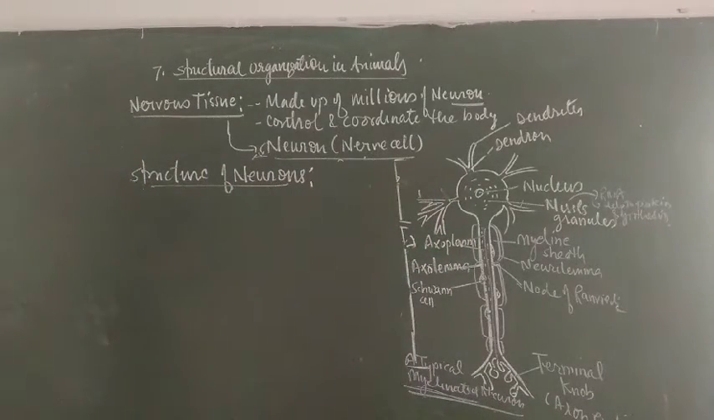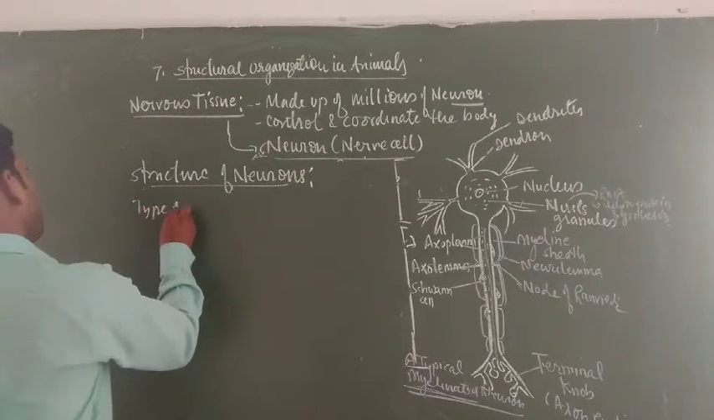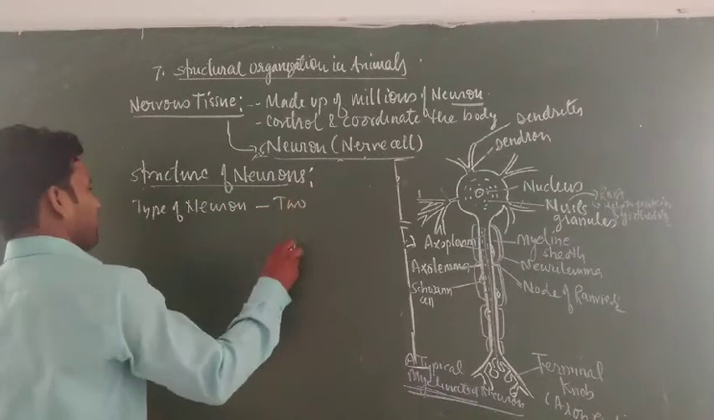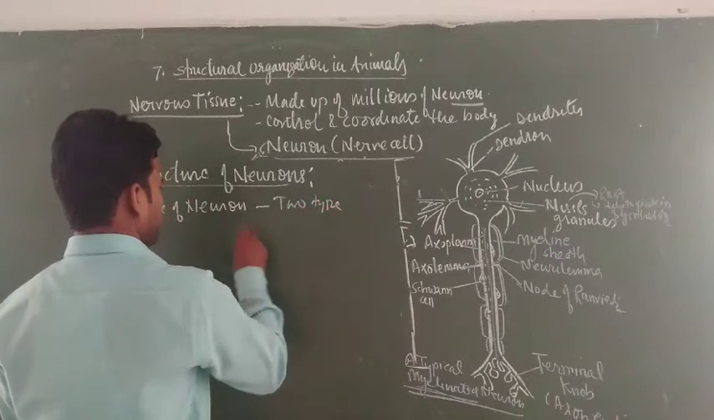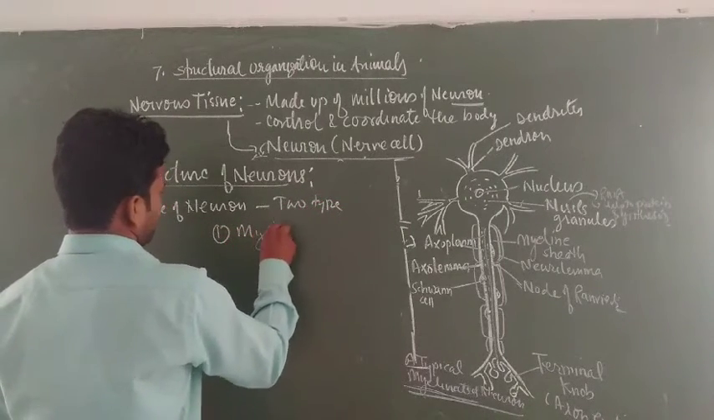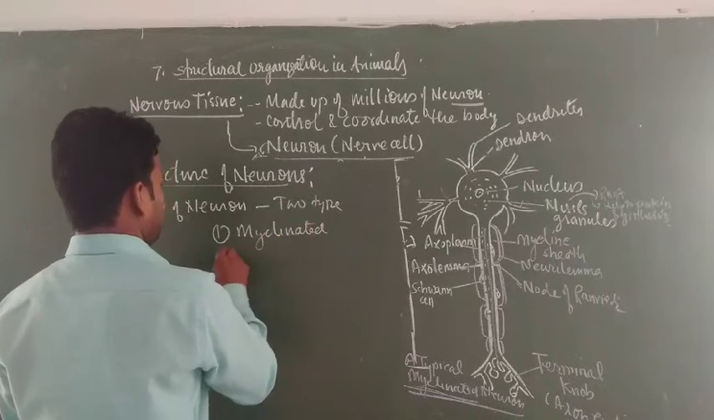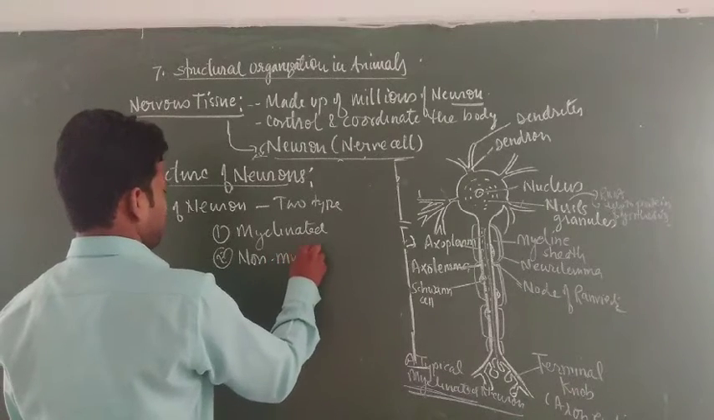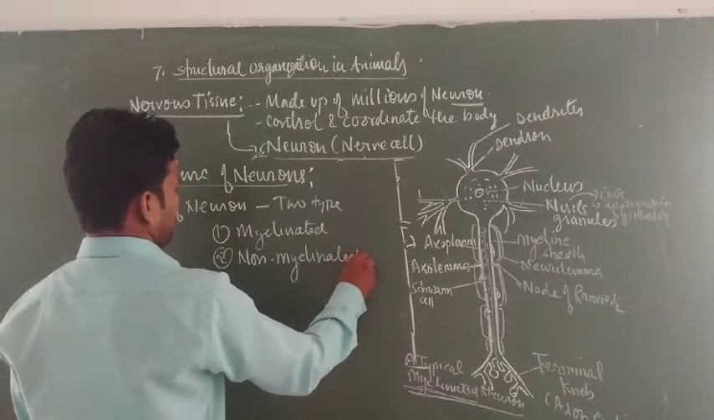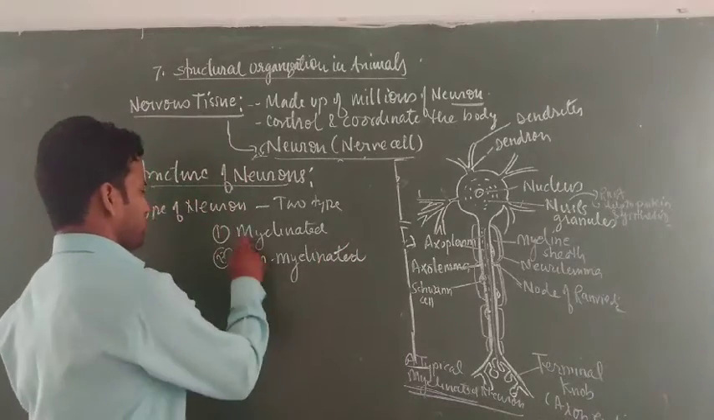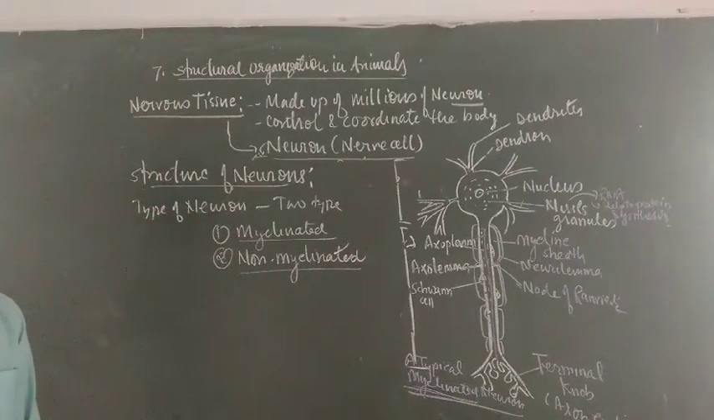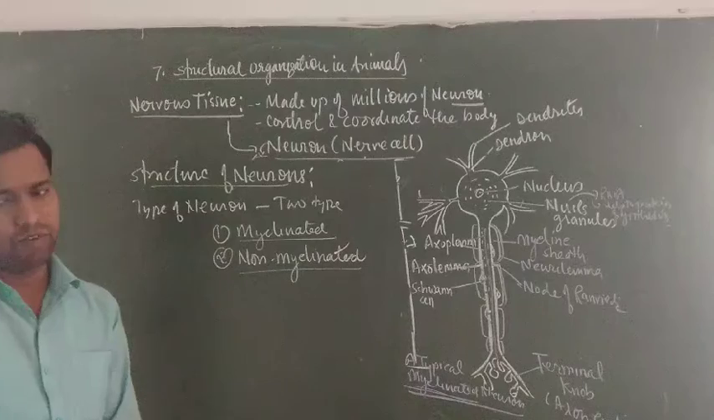Now, the next one is the types of neurons. Neurons are generally of two types. First is called myelinated neurons, and second is called non-myelinated neurons. The names indicate that myelinated neurons have a myelin sheath, and non-myelinated neurons do not have a myelin sheath. And what is a myelin sheath?